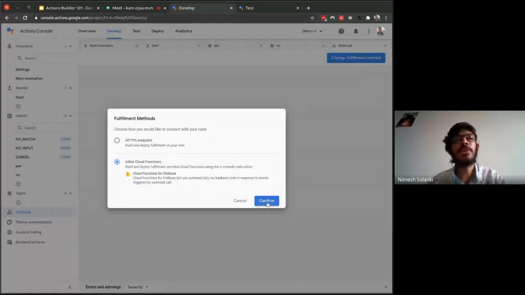Before jumping into the code, I'll briefly introduce what exactly is going on. So this is our index.js file. We are importing these modules. This is the assistant conversation; we are grabbing the conversation. This is ES6 destructuring syntax. Over here we are using functions to deploy. I think we are using Firebase Cloud Functions. Yeah, this is a Firebase function.